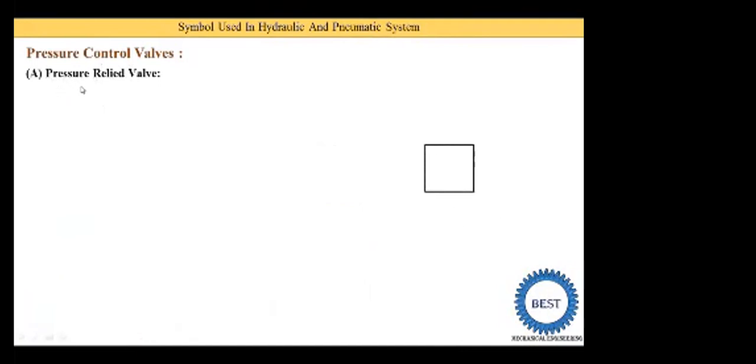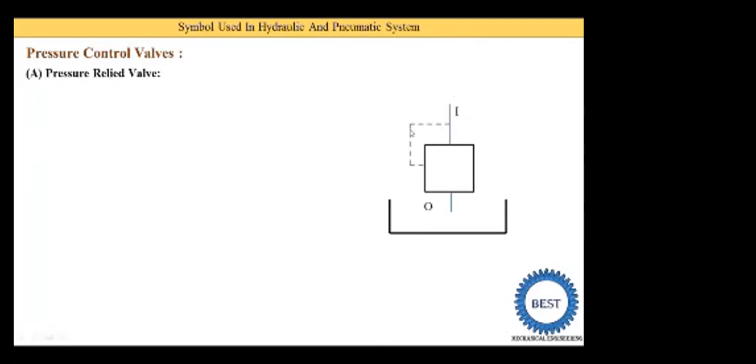Okay, so for every pressure relief or pressure reducing valve, the first thing is to draw one square. Here you see one square is drawn. Now with this square we need to supply the input and output to the valve. This line indicates the input, a one pipe connection, and on the other side is the output. Suppose we use it in a hydraulic system, then oil is coming out from this valve, sorry, this pipe, and is supplied into this reservoir tank.